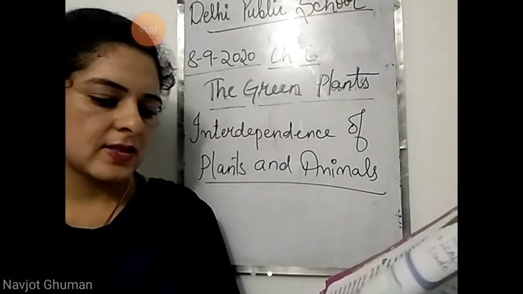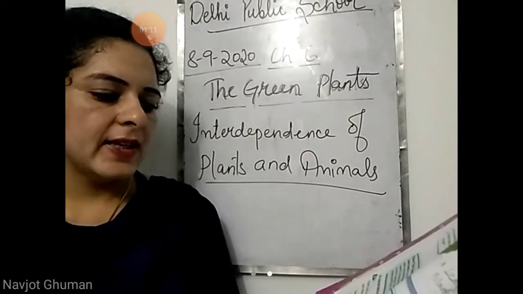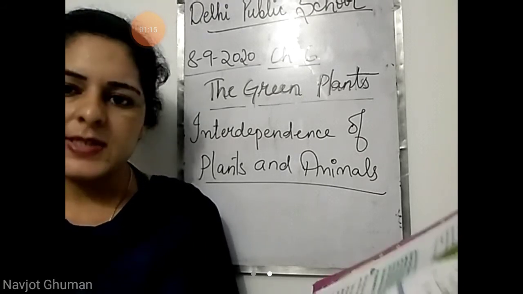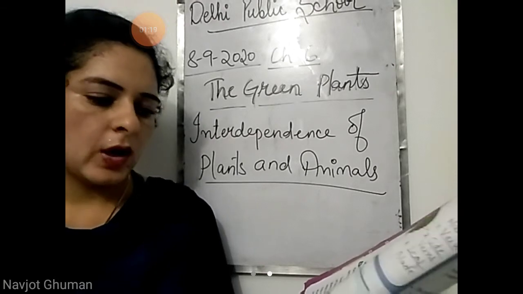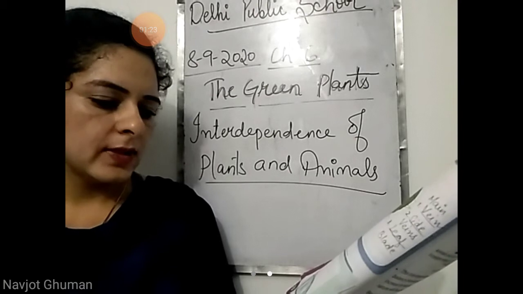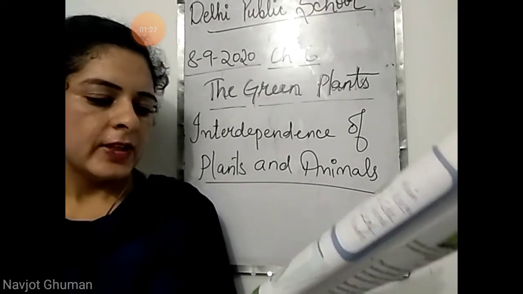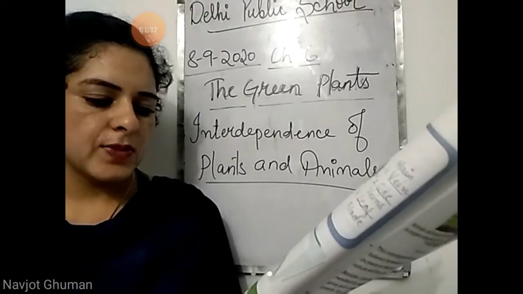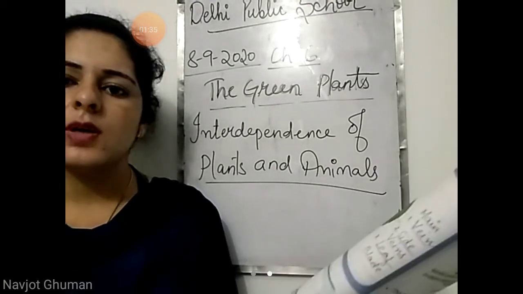So let's start. Page number 70. Plants and animals are dependent on each other in many ways. First way is green plants are the main producers of food. Animals depend on these plants for their food. Thus a chain exists in nature for obtaining food. A chain that shows a series of organisms where each member depends on the lower member in the series for food is called a food chain.